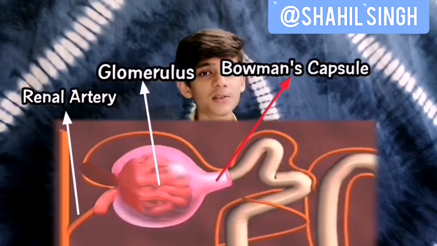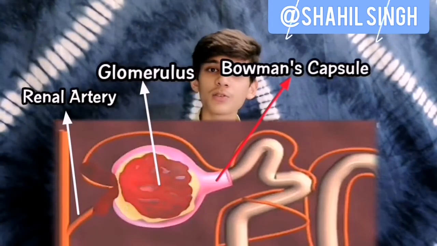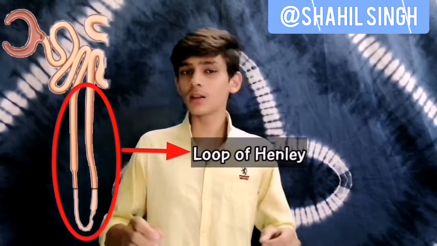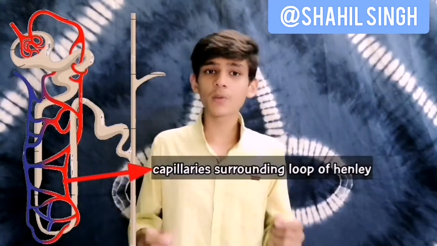So as told earlier, the renal artery comes with all the blood filled with nitrogenous wastes. This blood goes into the glomerulus, the bunch of capillaries resting in the Bowman's capsule. The Bowman's capsule then captures all those nitrogenous wastes with some water and sends that water and nitrogenous waste mixture into the loop of Henle. The renal artery, which extended as the glomerulus before, also extends to form capillaries surrounding the loop of Henle. Here comes the very important part, the reabsorption.